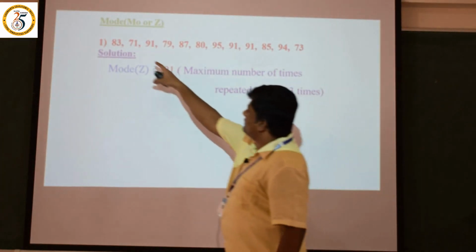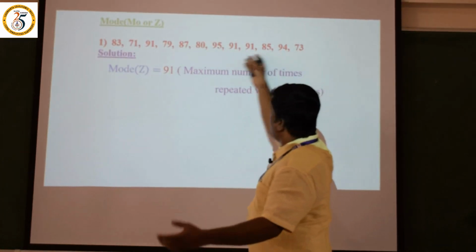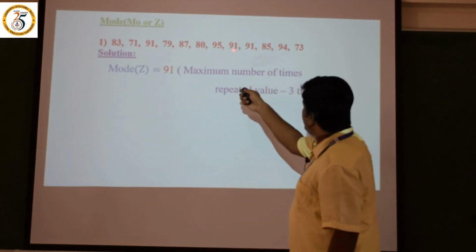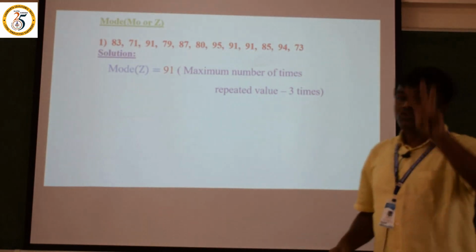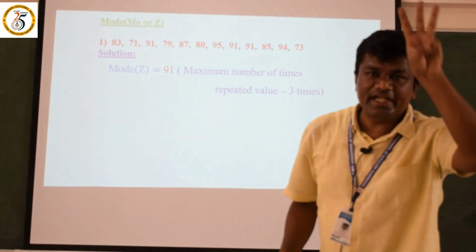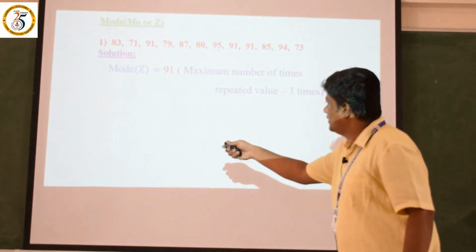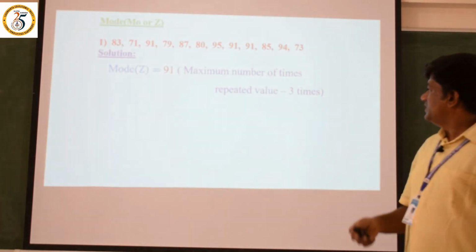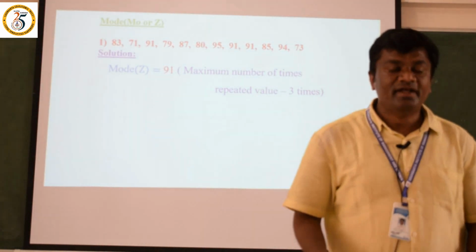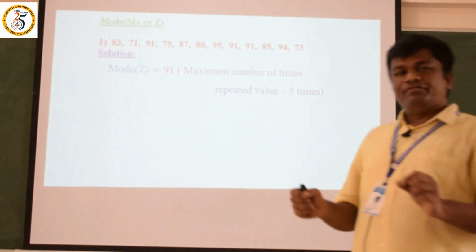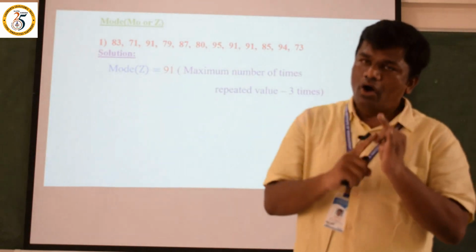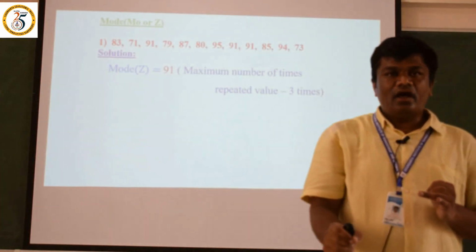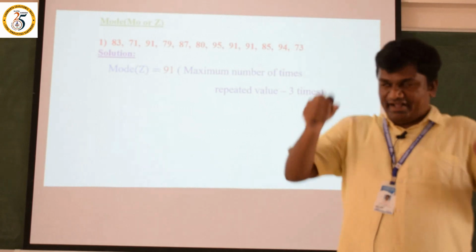Take 83, any repetition here? No. 71? No. Which one has repeated more? Of course 91. Here one more 91, and here one more 91. 91 has repeated 3 times, and because of that we have taken 91. So mode is equal to 91, the value repeated the maximum number of times. This is the mode. We found mean, median and mode under the ungrouped data, or individual series.